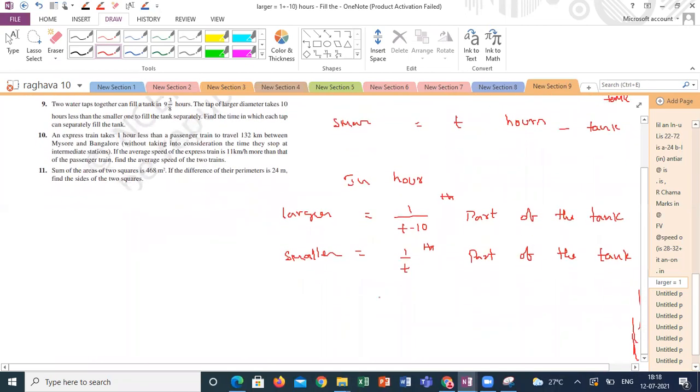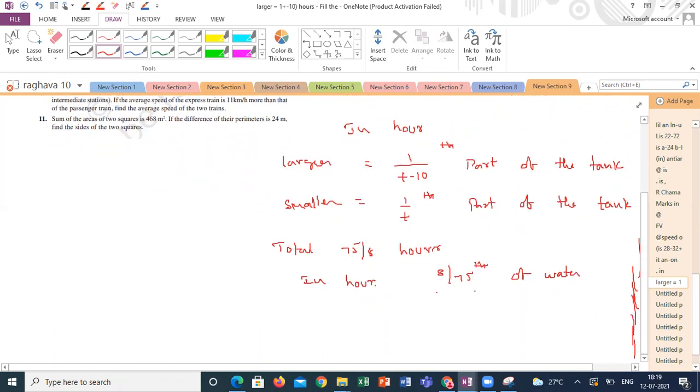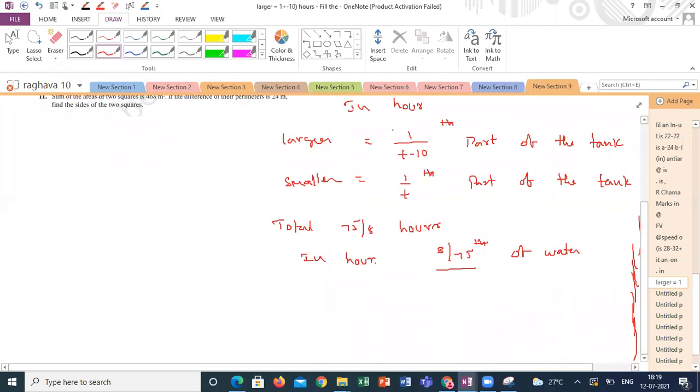So I already gave one question like this. The total tank is completed in how much time? 75 by 8 hours. Am I right? Yes, sir. In 1 hour, it will fill 8 by 75th of the tank when both are running at a time. This is the amount of water filled in 1 hour when both are running.